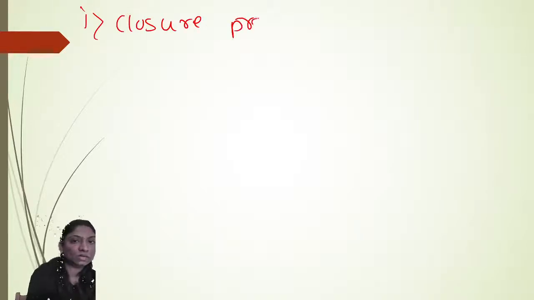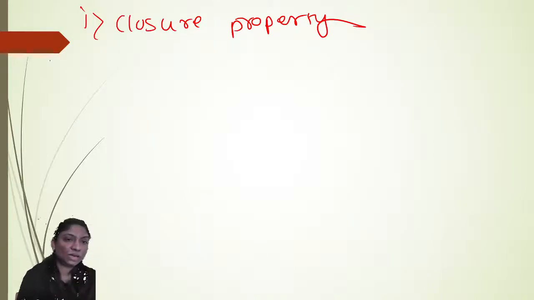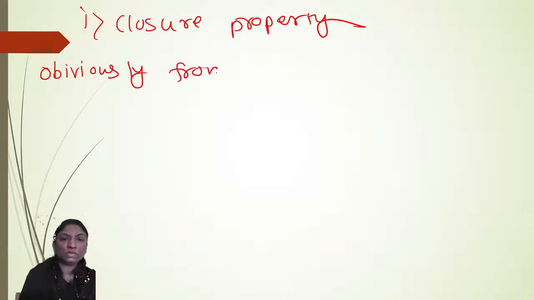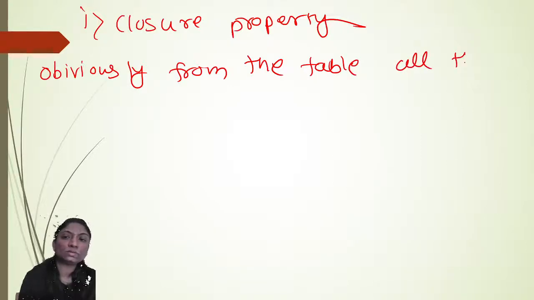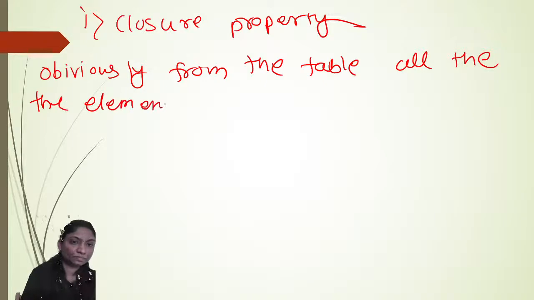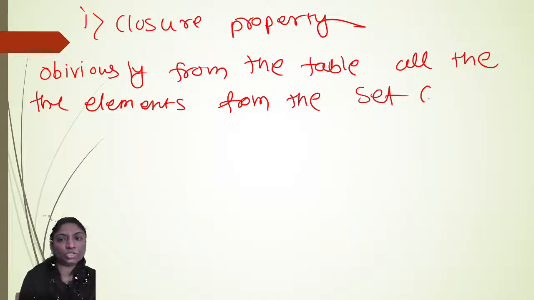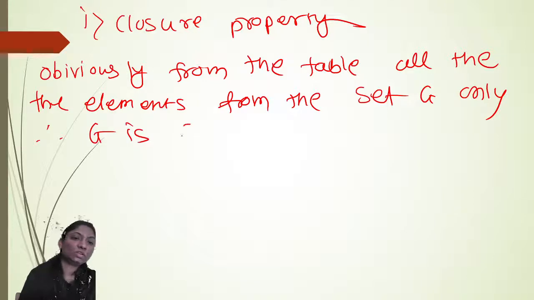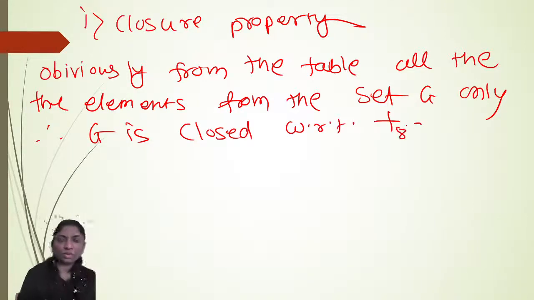Closure property: obviously from the table, all the elements are from the set G only. Therefore, G is closed with respect to addition modulo 8.